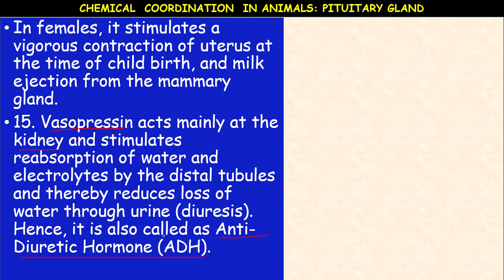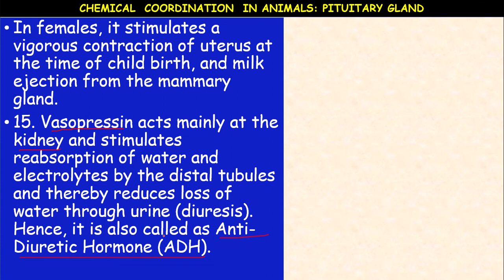The deficiency of ADH may lead to frequent and copious urination, causing excessive thirst. It is called diabetes insipidus. No glucose is lost in the urine of the patient, but excess urine is produced.